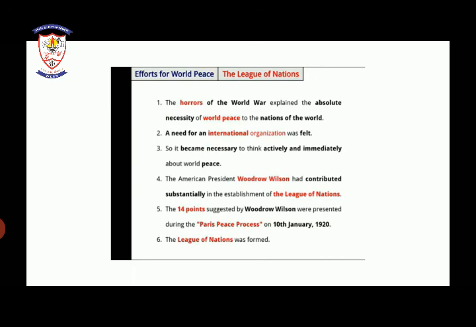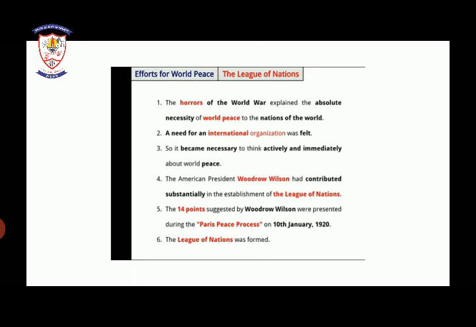So an organization was established. The American President Woodrow Wilson contributed substantially to the establishment of the League of Nations. The 14 points suggested by Woodrow Wilson were presented during the Paris peace process on 10 January 1920.